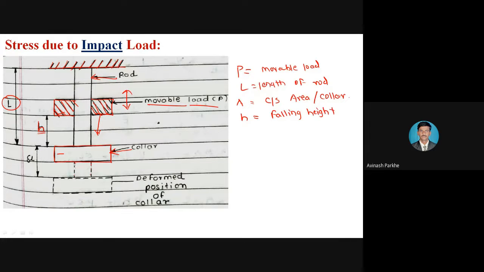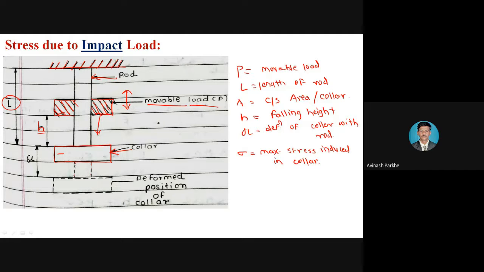Falling height means the movable load which is going to strike the collar, so what is its falling height? Small h. Then delta L is equal to the deformation of the collar with rod, because the collar is connected at the end of the rod. Therefore deformation of column with rod, and this sigma which we have to calculate represents the maximum stress induced in the collar. Maximum stress induced in that particular collar. So these are some parameters which we have to consider.